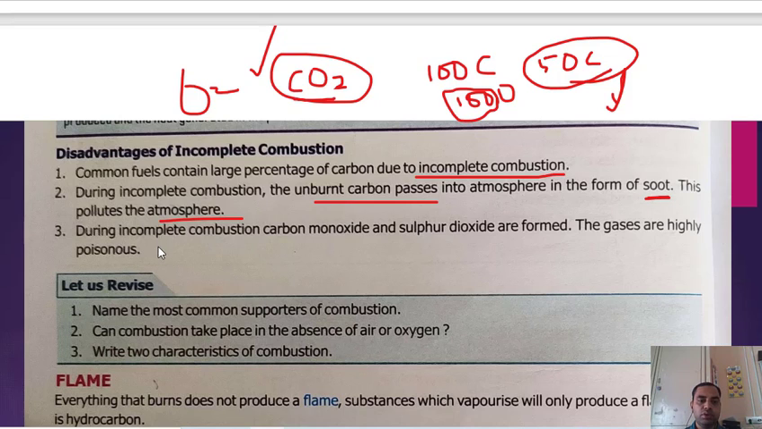And also in the process of incomplete combustion, carbon monoxide, which is CO, a very poisonous gas, is formed. Mono means one: we have one carbon, one oxygen. Carbon monoxide and sulfur dioxide are formed. The gases produced during incomplete combustion are highly poisonous, as I told you.